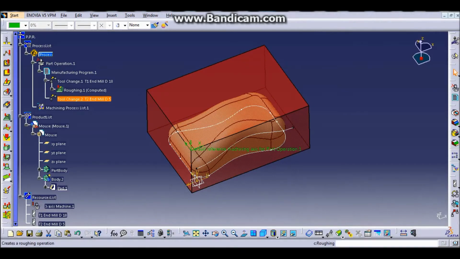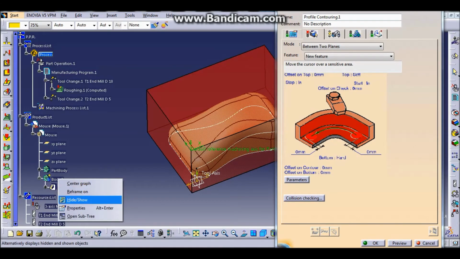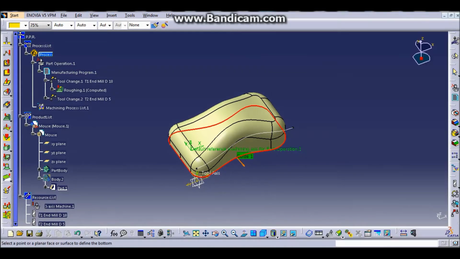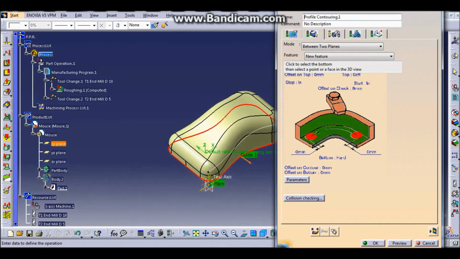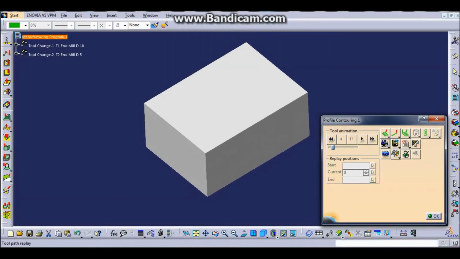And then we are going to make a profile contouring, so click on the icon and then hide the body tool, which is the stock. Click on the region and then click navigate on both of the edges, and then for the bottom part we click on XY plane. And then click OK, and then we are going to review how this works. So click play and you see the result for your product.